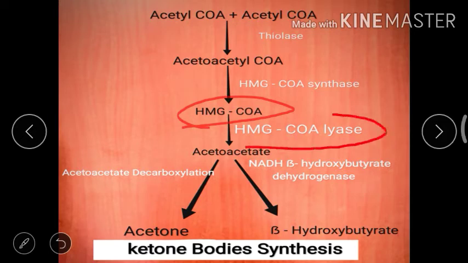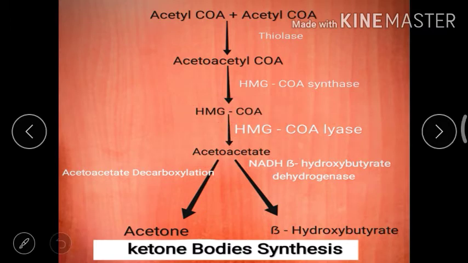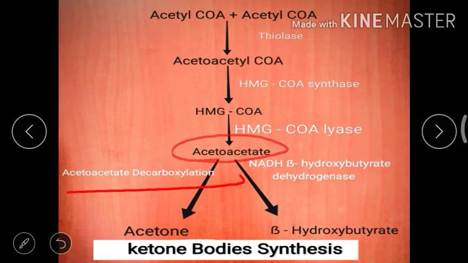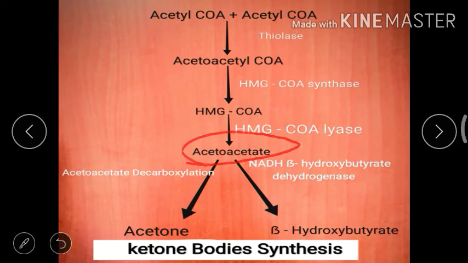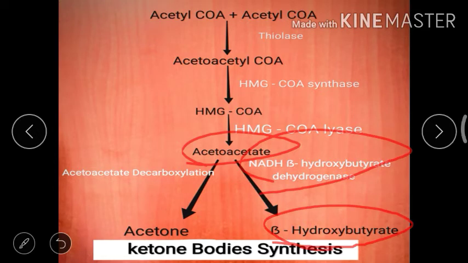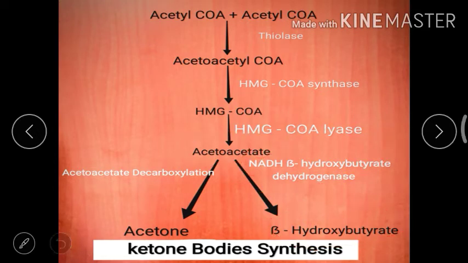HMG-CoA in the presence of the enzyme HMG-CoA lyase gives acetoacetate, and acetoacetate is split into two steps further. Acetoacetate in the presence of the enzyme acetoacetate decarboxylase gives acetone, and another acetoacetate in the presence of the enzyme NADH beta hydroxybutyrate dehydrogenase gives beta hydroxybutyrate. Hence ketone bodies are synthesized.